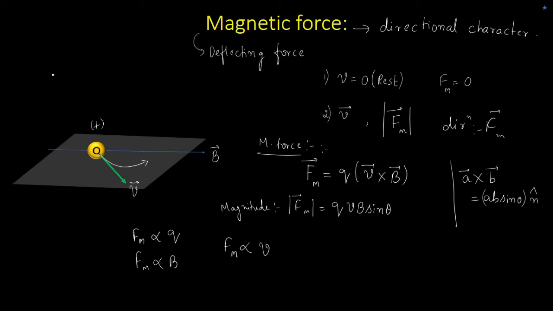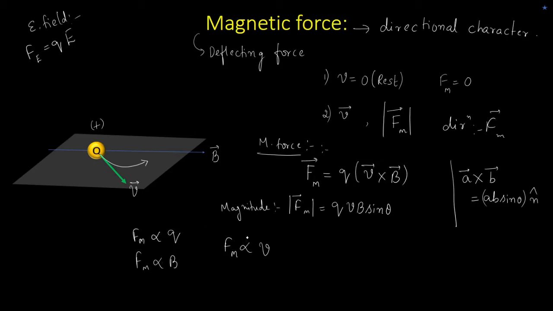We know in the case of an electric field, let me write it here, if a charge is placed in an electric field, the electric force is given by Q into E, right? The electric force depends on the charge and on the field. Similarly, the magnetic force depends on the charge and on the magnetic field.